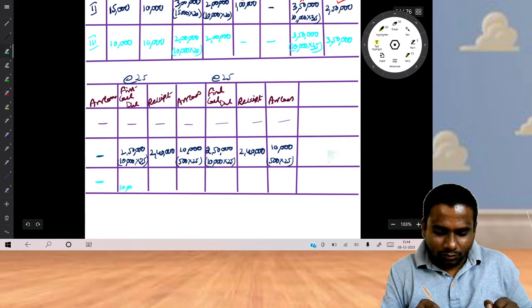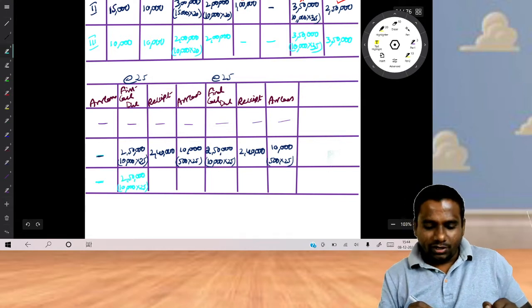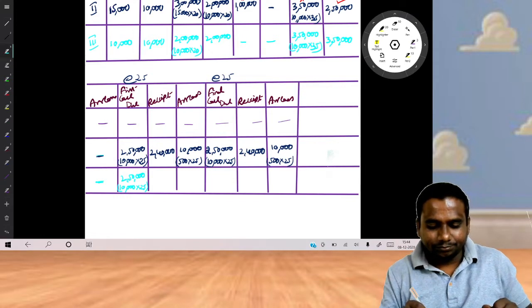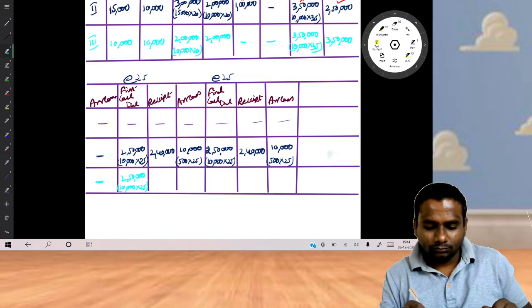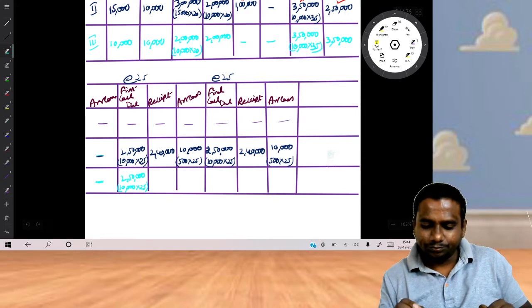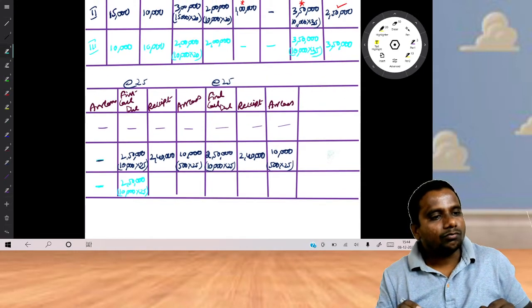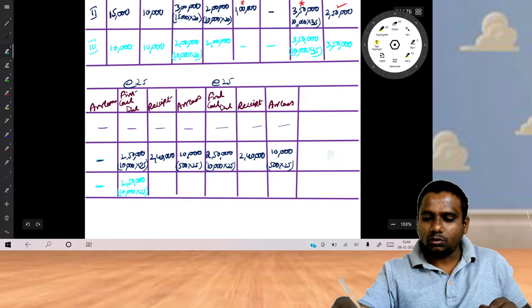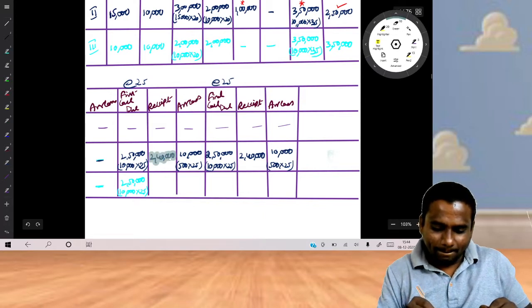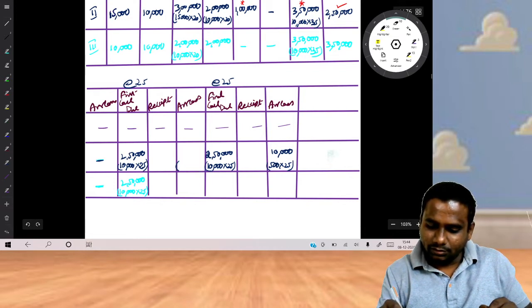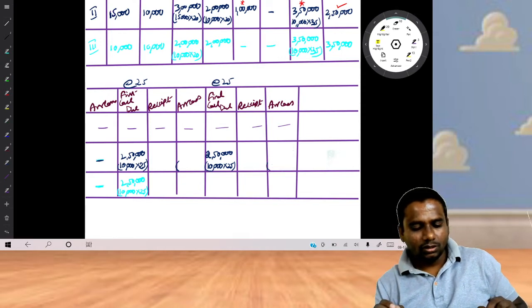What is the amount due on first call? 10,000 into 25, 2 lakh 50. So arrears. Just a minute. On 500 shares amount was not received. Okay, this is correct and overall we have not received the amount, right? Fine.